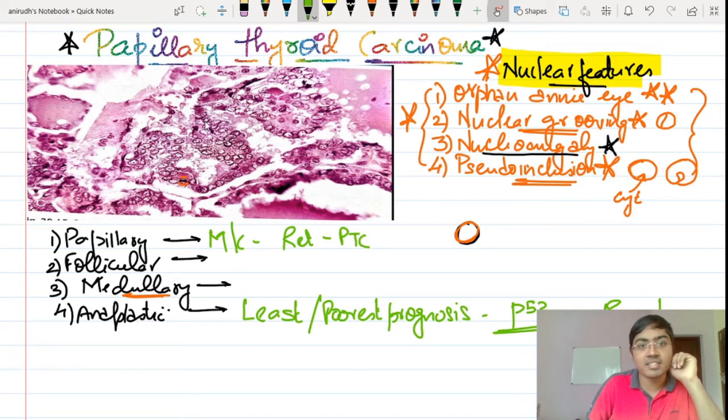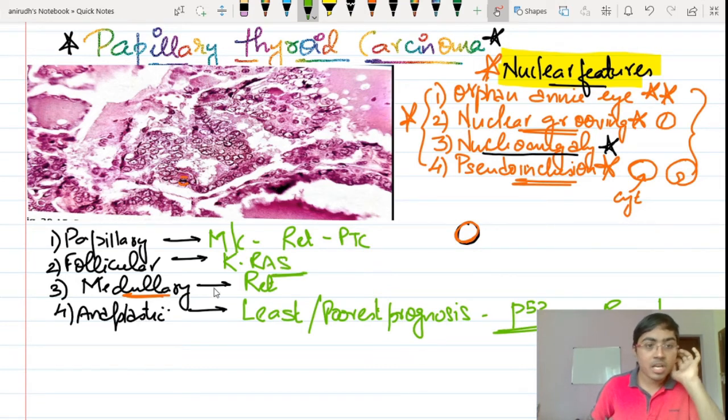And with the help of these features you are going to make the diagnosis of papillary thyroid carcinoma. The nuclear features are going to help you to make the diagnosis. Follicular thyroid carcinoma is due to the RAS mutation, and this is the KRAS mutation.